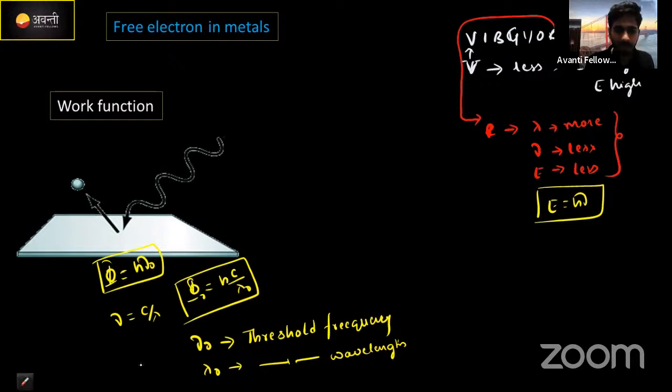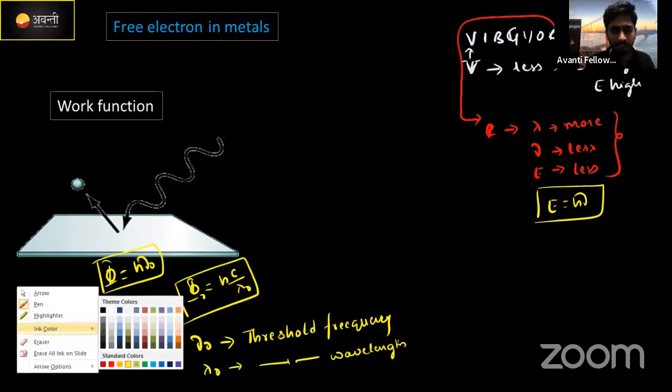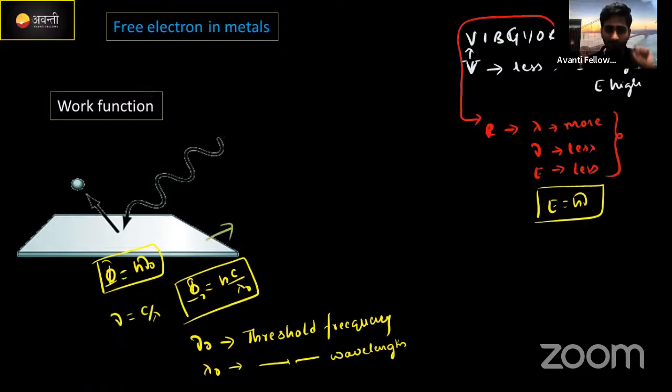Listen, suppose this is a metal surface, and on this metal surface there is a free electron, which is bonded with the atom and nucleus with 3 electron volt energy. Consider this is the work function energy. If you give 3 electron volt of energy to the electron, then only it will come out from the metal surface, or else it won't come.